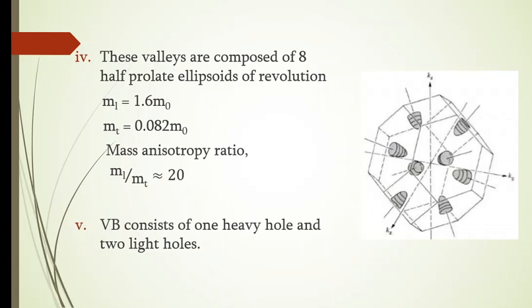For germanium, there are 3 closely spaced subbands in the valence band, and among these 3 subbands, one is a heavy hole and 2 are light holes. Again, this is based entirely on m star being inversely proportional to the curvature. So this is about the details of the band diagram of silicon and germanium. Thank you.